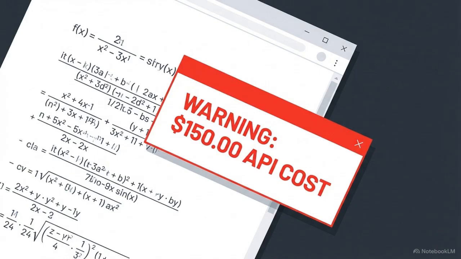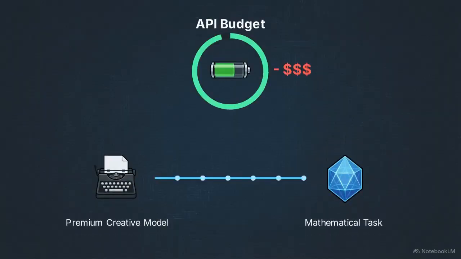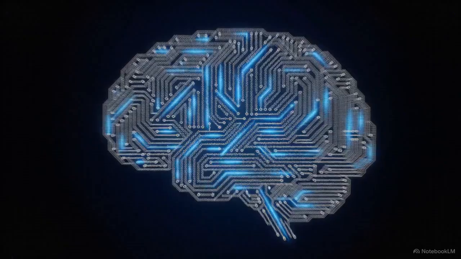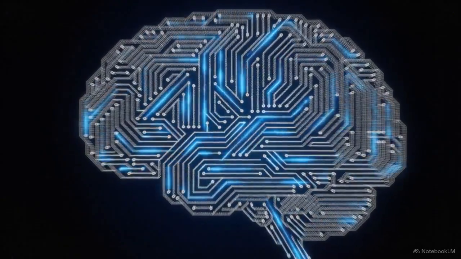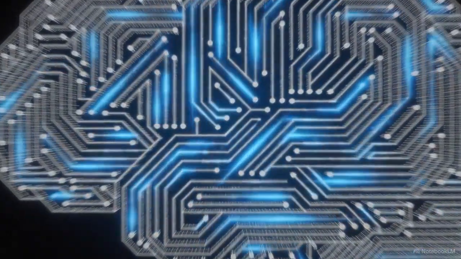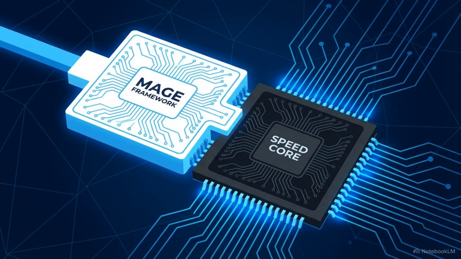Powering an analytical agent with a premium, expensive creative model, the kind designed to write brand copy, wastes your API budget on capabilities the math does not need. The right brain for a mage is a model built specifically for speed, featuring a massive context window and rapid logical reasoning. Pairing an analytical framework class with a specialized model keeps high-volume processing from becoming a cost-prohibitive burden.